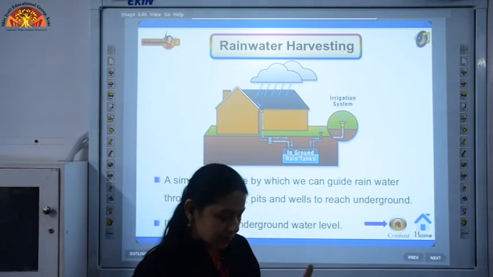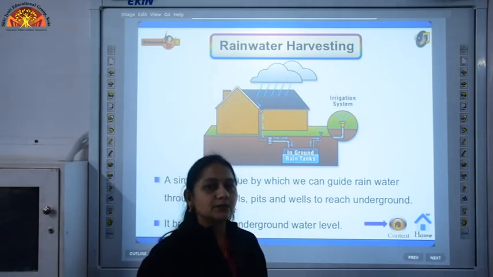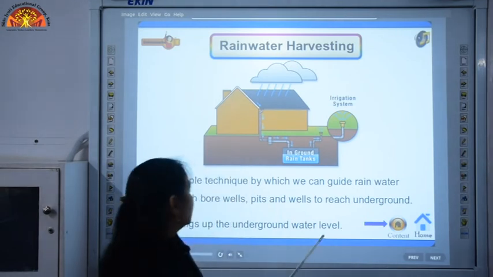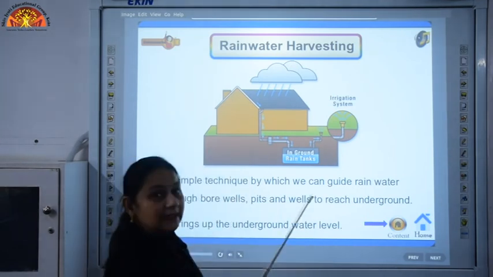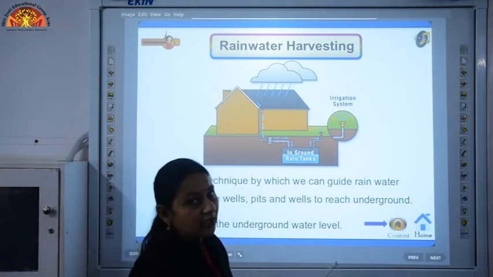This process of collecting rainwater and storing it for future use is known as rainwater harvesting. It can be done in two ways, by collecting surface water and by collecting roof rainwater.